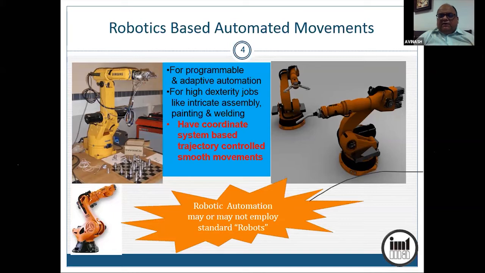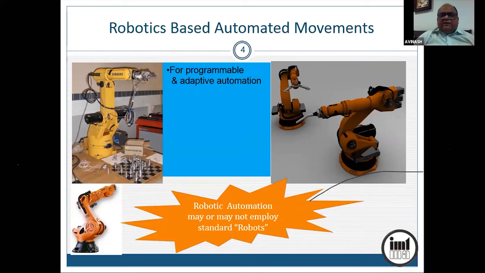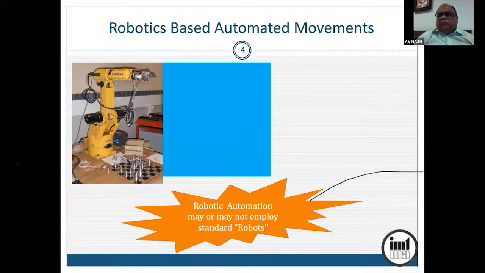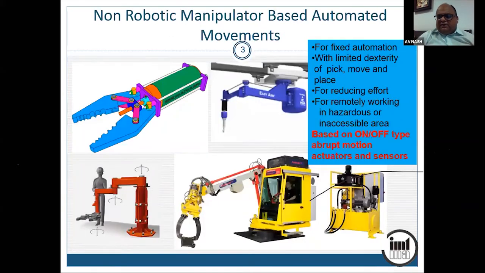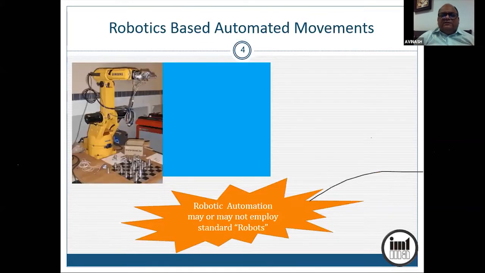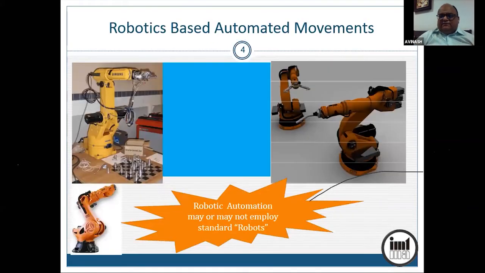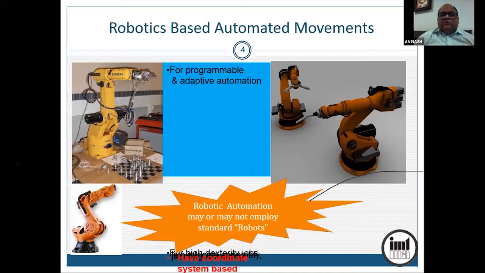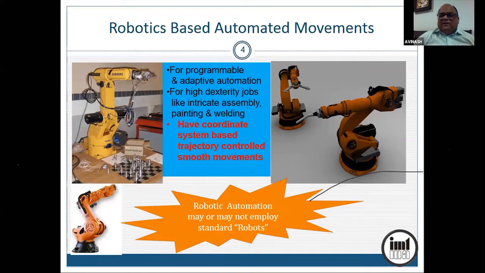The earlier one, when it moves, is like a break dance, like a modern dance. Everything happens in jerk and there is a lot of energy. This is like classical dance. Everything is very smooth. Movements are effortless and smoothened out a lot. So this is for intricate, high dexterity jobs which may often be adaptive also.